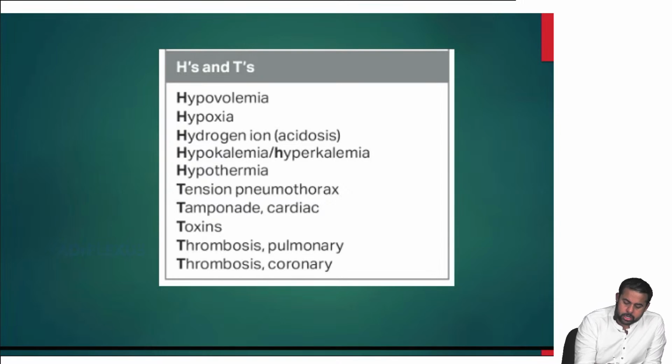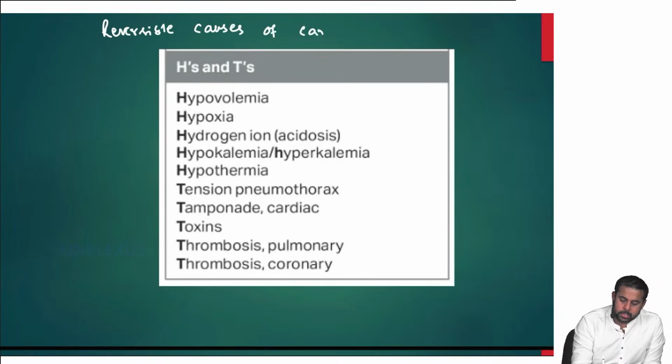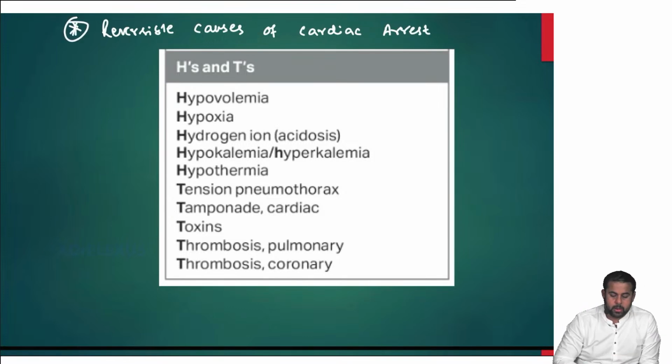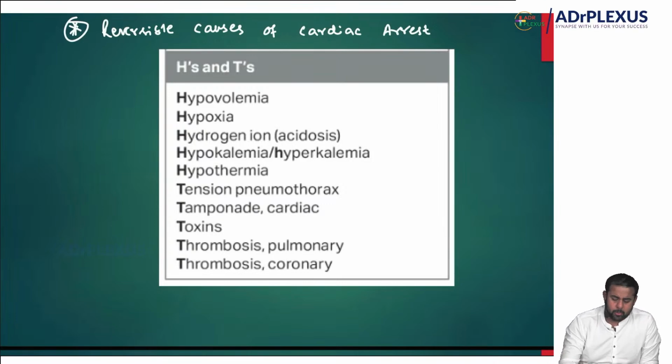Very, very important. These are the reversible causes of cardiac arrest: hypovolemia, hypoxia, H plus ion acidosis, hypo or hyperkalemia, hypothermia, tension pneumothorax, cardiac tamponade, toxins, coronary thrombosis and pulmonary thrombosis.